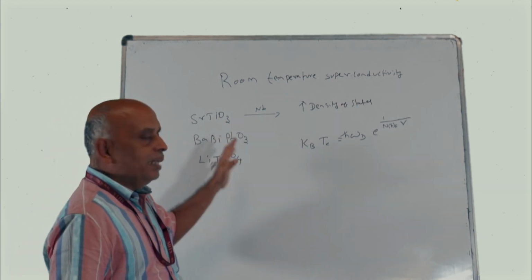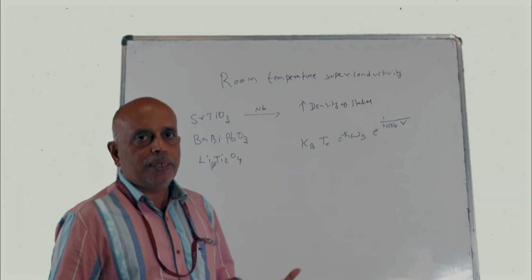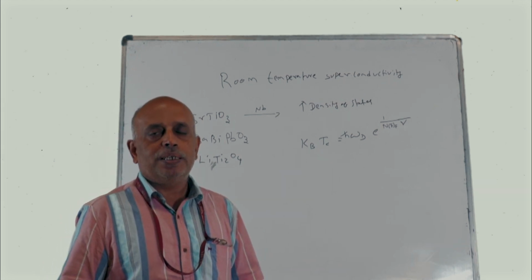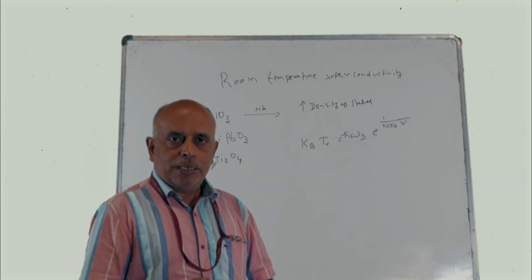But this attempt also failed. What they got was a metal to insulator transition. Initially it was a metal, it became an insulator. So it became a metal-insulator transition, and the Tc didn't go up. So that attempt also failed.